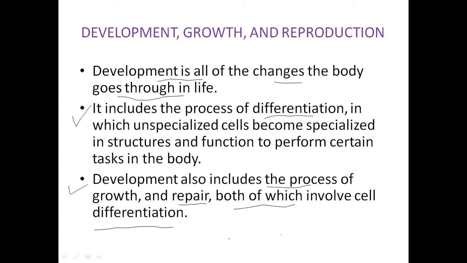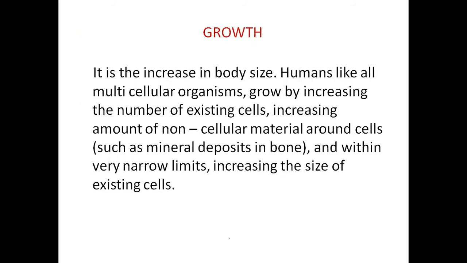As a result, the cells are damaged repeatedly, and this damage is recovered by the cell division process. This implies development includes process of growth, and this replacement of new cells comes under repair, both of which involve cell differentiation. I think you got it. So let's move to the next slide.